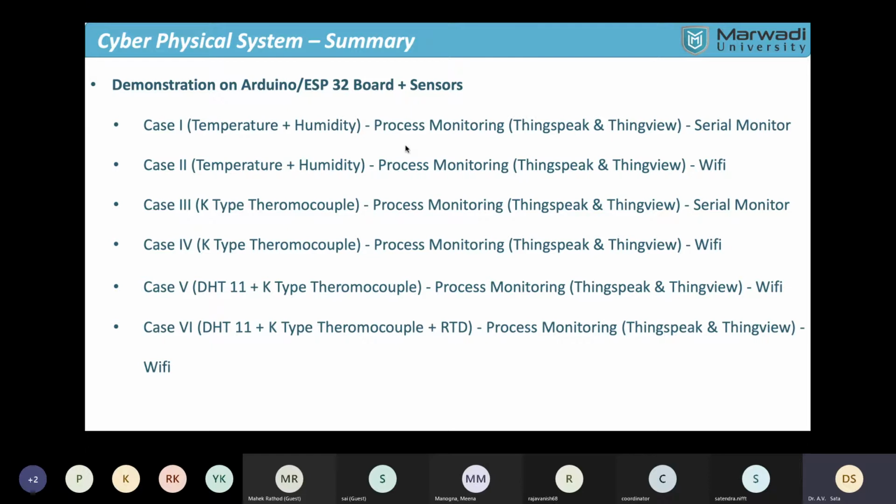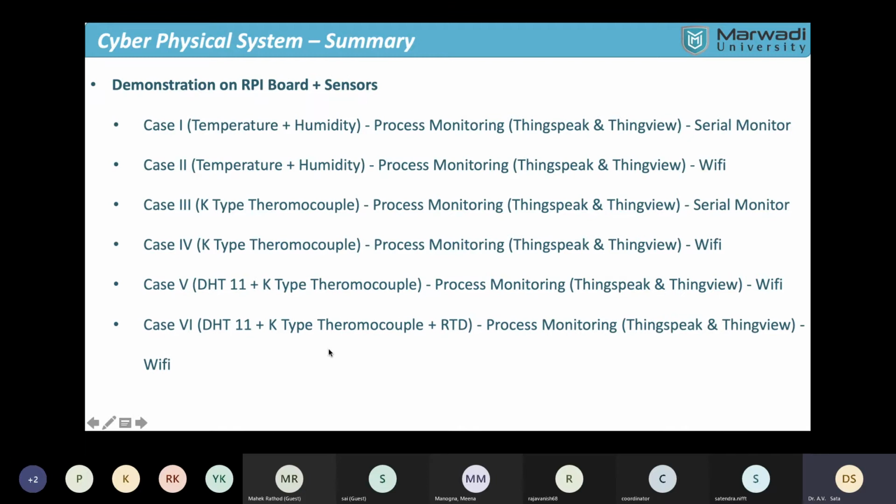The limitation of this board is that you don't have large inbuilt storage, or much processing power. As you connect more sensors to it, it does not perform very well. So we'll overcome that by changing the microcontroller board, in place of the ESP32 or Arduino, to the Raspberry Pi, which has somewhat higher capability.